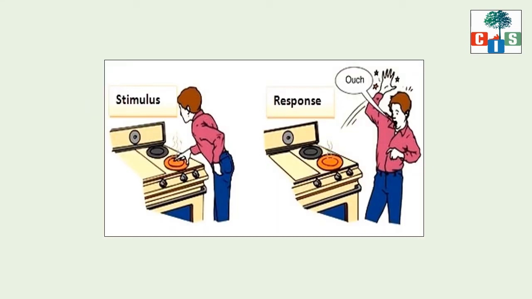Scholars, here is one example. Here you can see a man has touched a hot object, and immediately he has pulled his hand. So touching that hot object is the stimulus, and he immediately pulls his hand is the response. Now, how has he been able to pull his hand so immediately and respond to that stimulus? Who is behind this action?